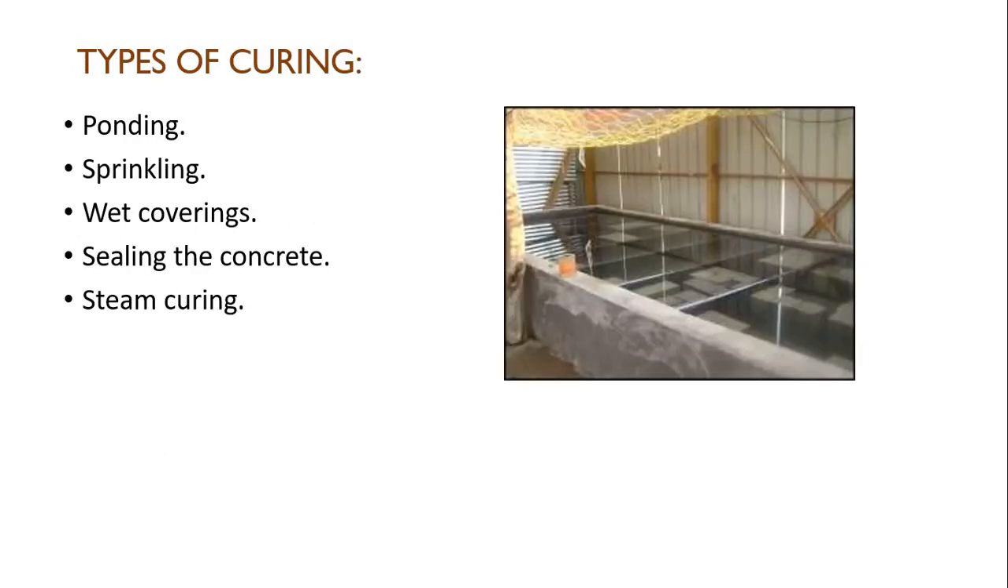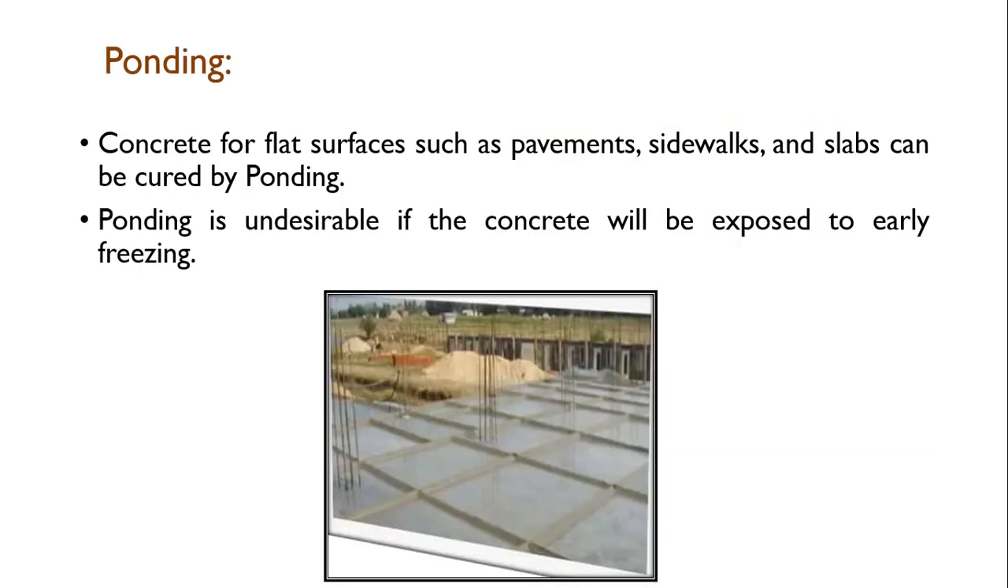Now there are various types of curing, the ways or methods of giving water or moisture to the concrete. One is the ponding method, next is sprinkling, then wet coverings, sealing the concrete, and last is steam curing. We shall discuss them one by one. First is ponding. Concrete for flat surfaces such as pavements, side walls, and slabs can be cured by ponding. Ponding is undesirable if the concrete will be exposed to early freezing.